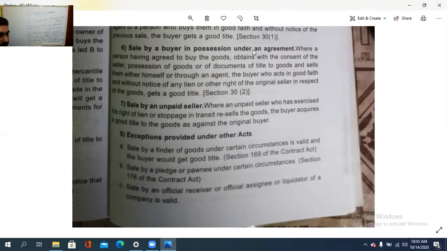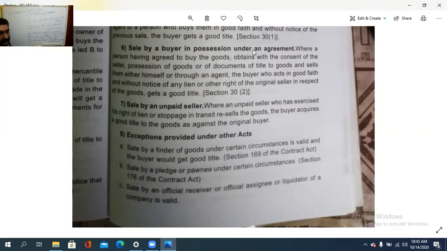And the seventh point, sale by an unpaid seller. Where an unpaid seller who has exercised his right of lien or stoppage in transit resells the goods, the buyer can acquire a good title to the goods as against the original buyer.